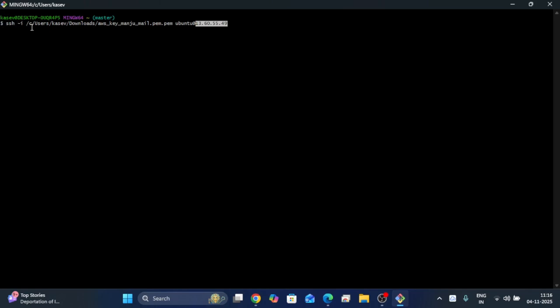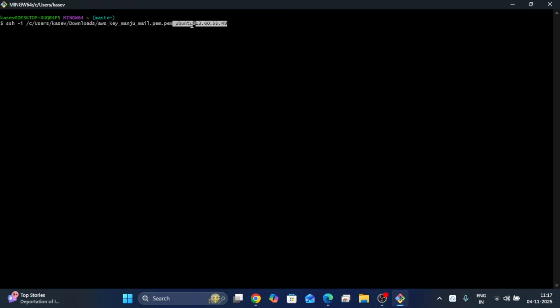The -i option is the path where my key has been downloaded, where my key has been stored. The pem key is available inside C users, downloads. From this path we have to execute this command to connect to the AWS Ubuntu server.